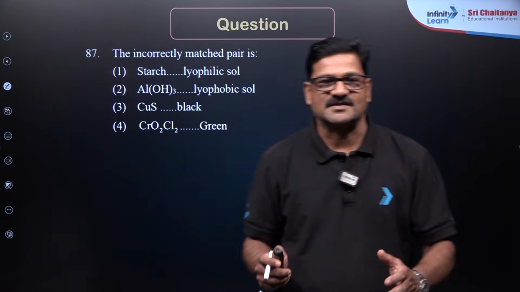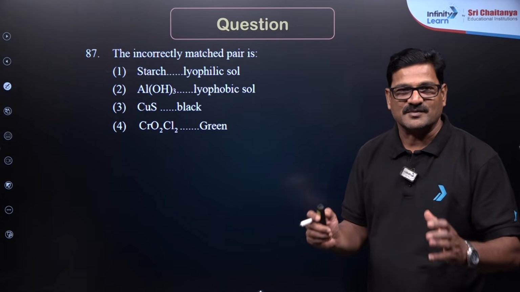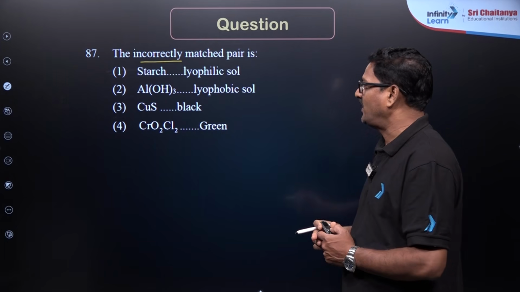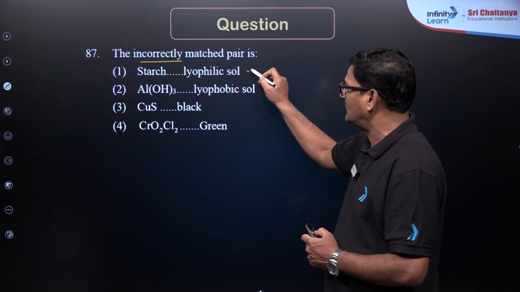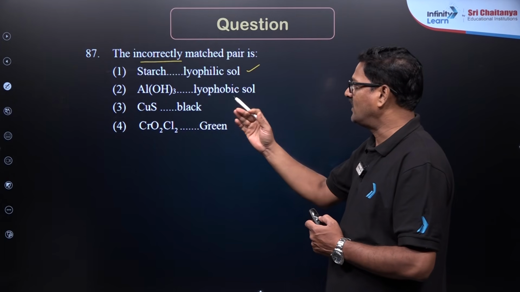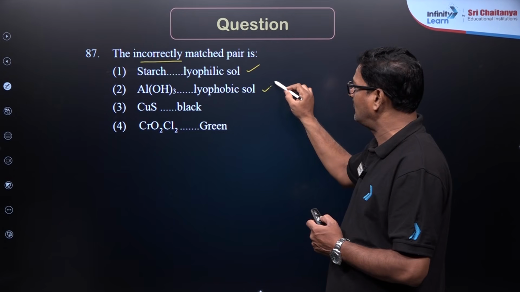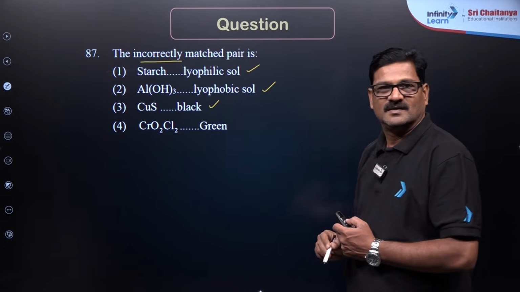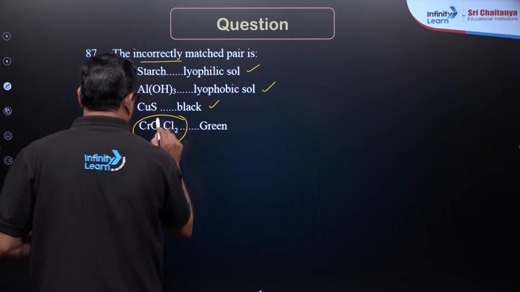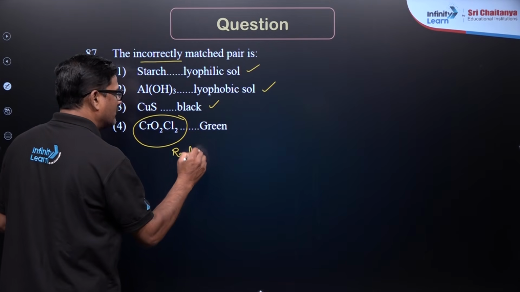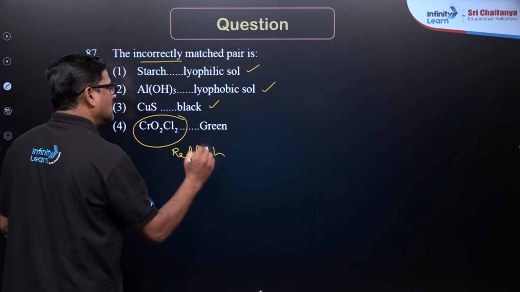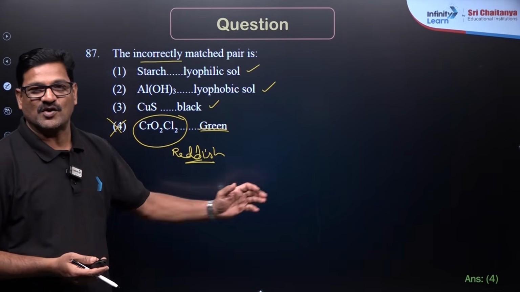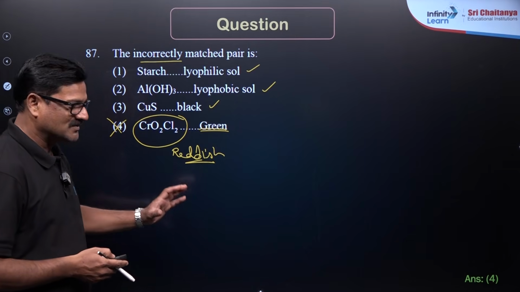Students, this is a question asked from practical chemistry. The incorrectly matched pair: starch is a lyophilic sol and aluminum hydroxide is a lyophobic sol. Copper sulfide is black in color. CrO2Cl2 gives reddish brown vapors, so it is not green. Option 4 is the incorrect match. So, option 4 is the correct answer for this question.